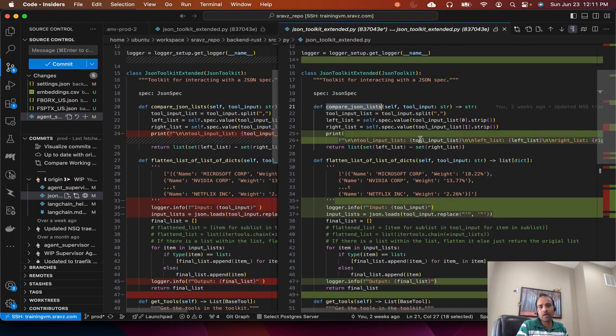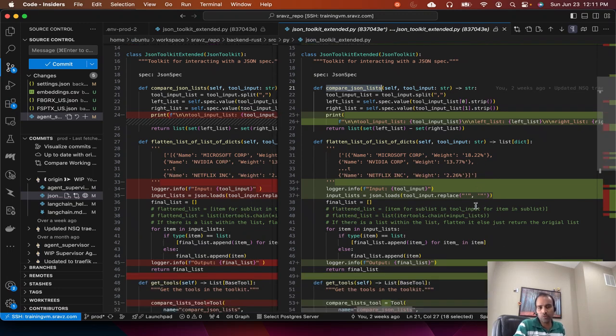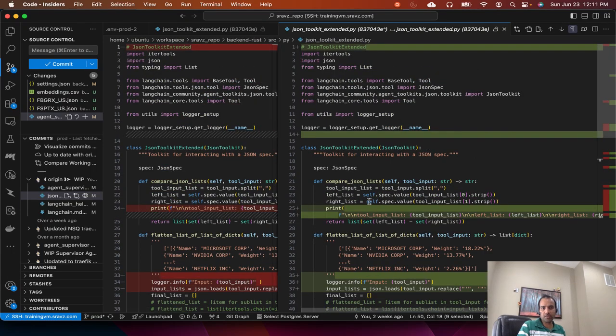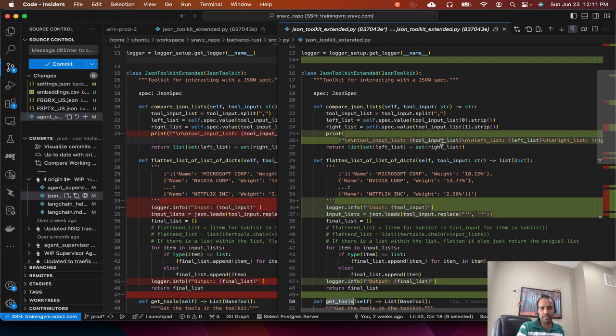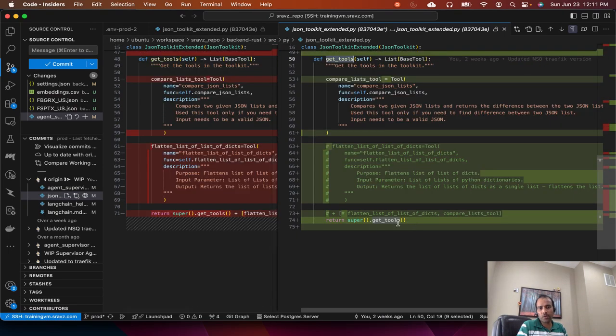I added some tools, but I removed those tools because when I added more tools to the JSON agent, the JSON agent was looping within itself. To avoid those loops, I removed the extra tools, because these extra tools were confusing ChatGPT, and it was calling these functions though it need not call them. So I removed these tools and just used whatever tools LangChain has provided.